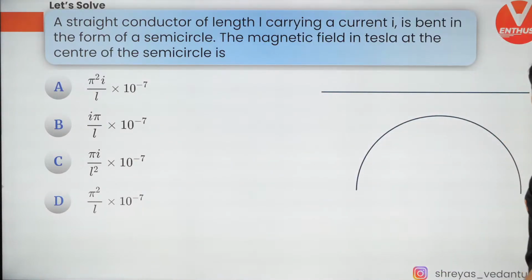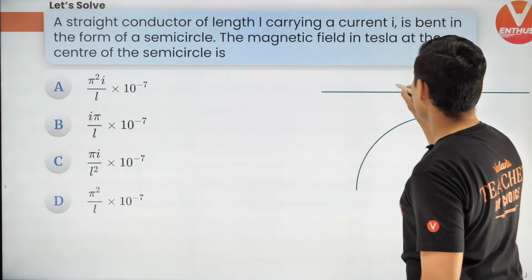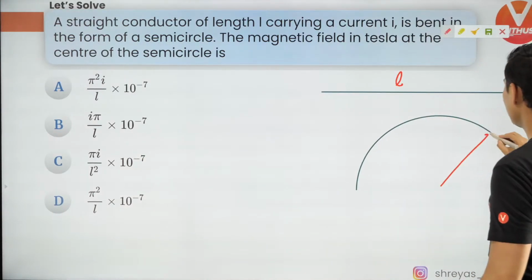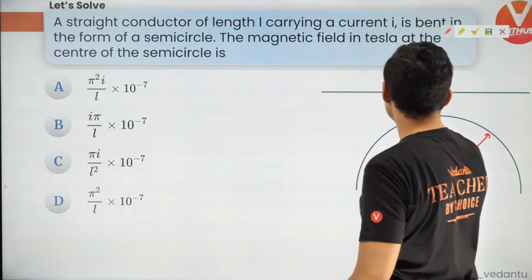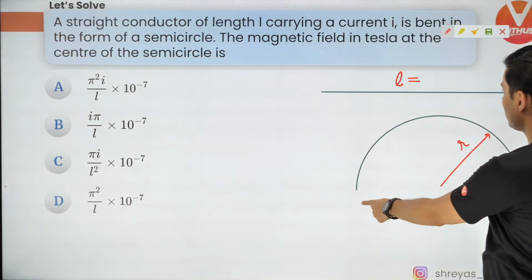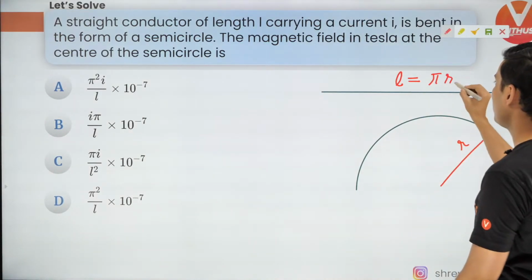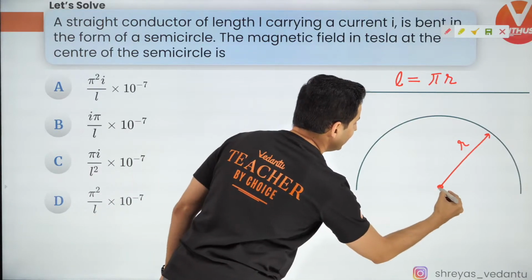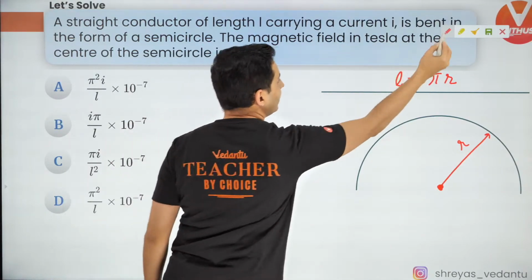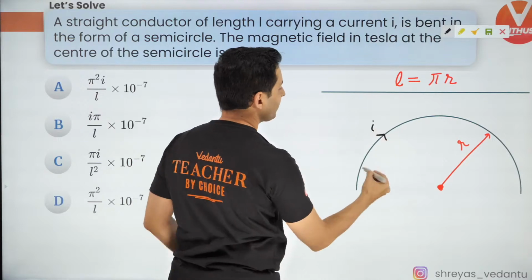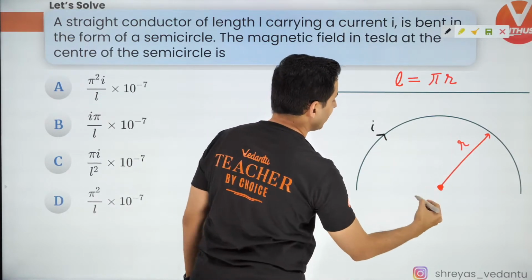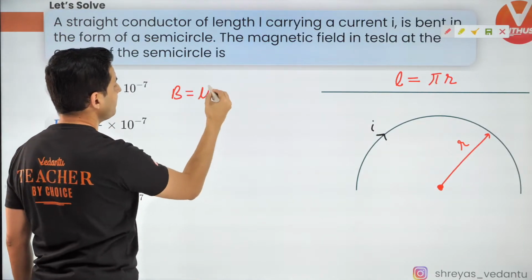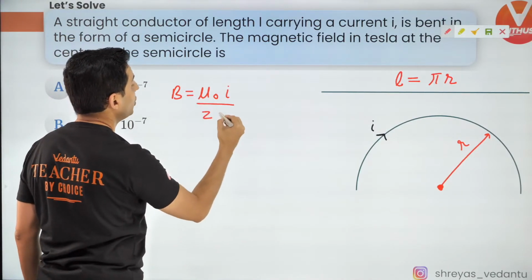Okay, so I'll tell you, guys, how you need to do this. This is a wire of length L, right? You bend it into a semicircle, so there will be some radius. Remember, this length will be the circumference, and what will be the circumference? Pi r. Correct? Next, what will be the magnetic field over here because of this wire carrying some current? I just gave you the formula. It is mu naught I by 2r.